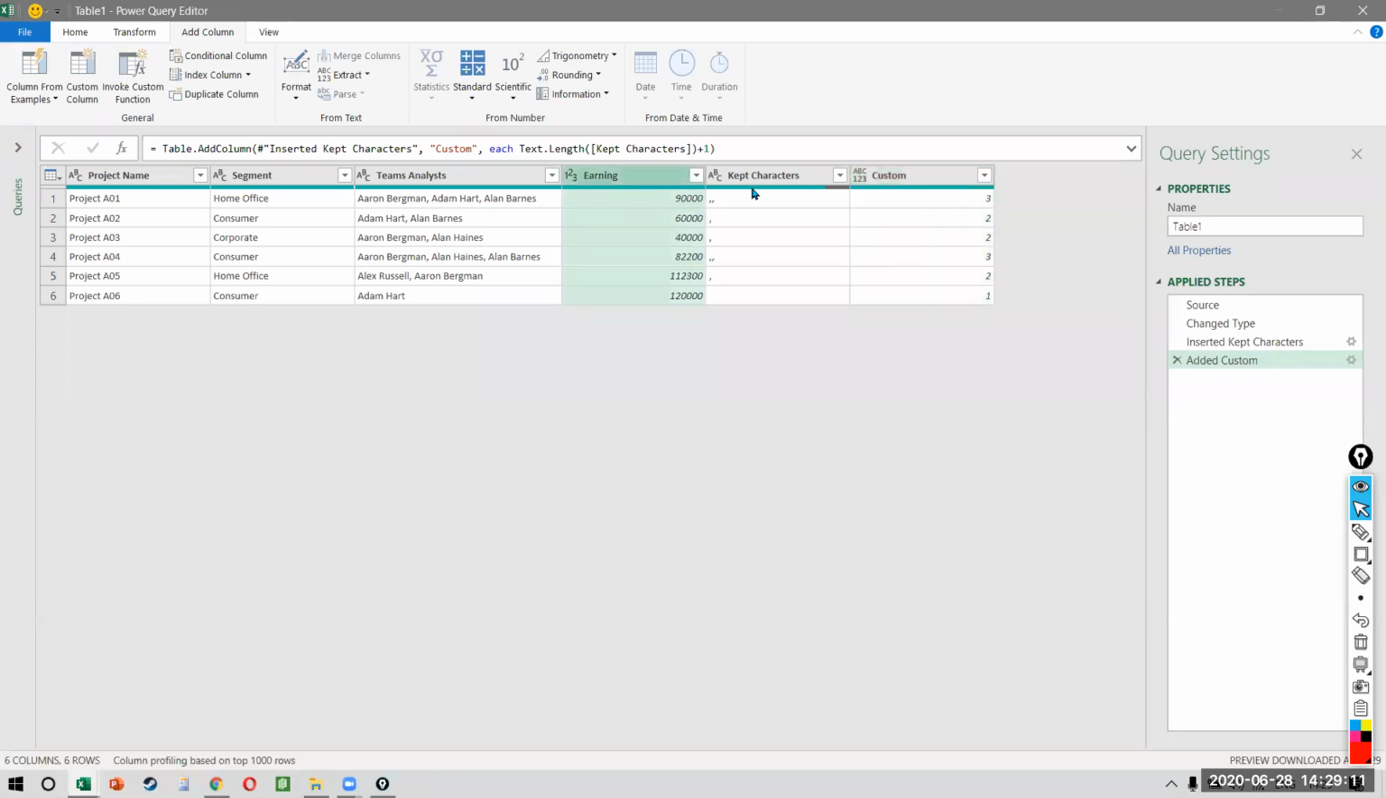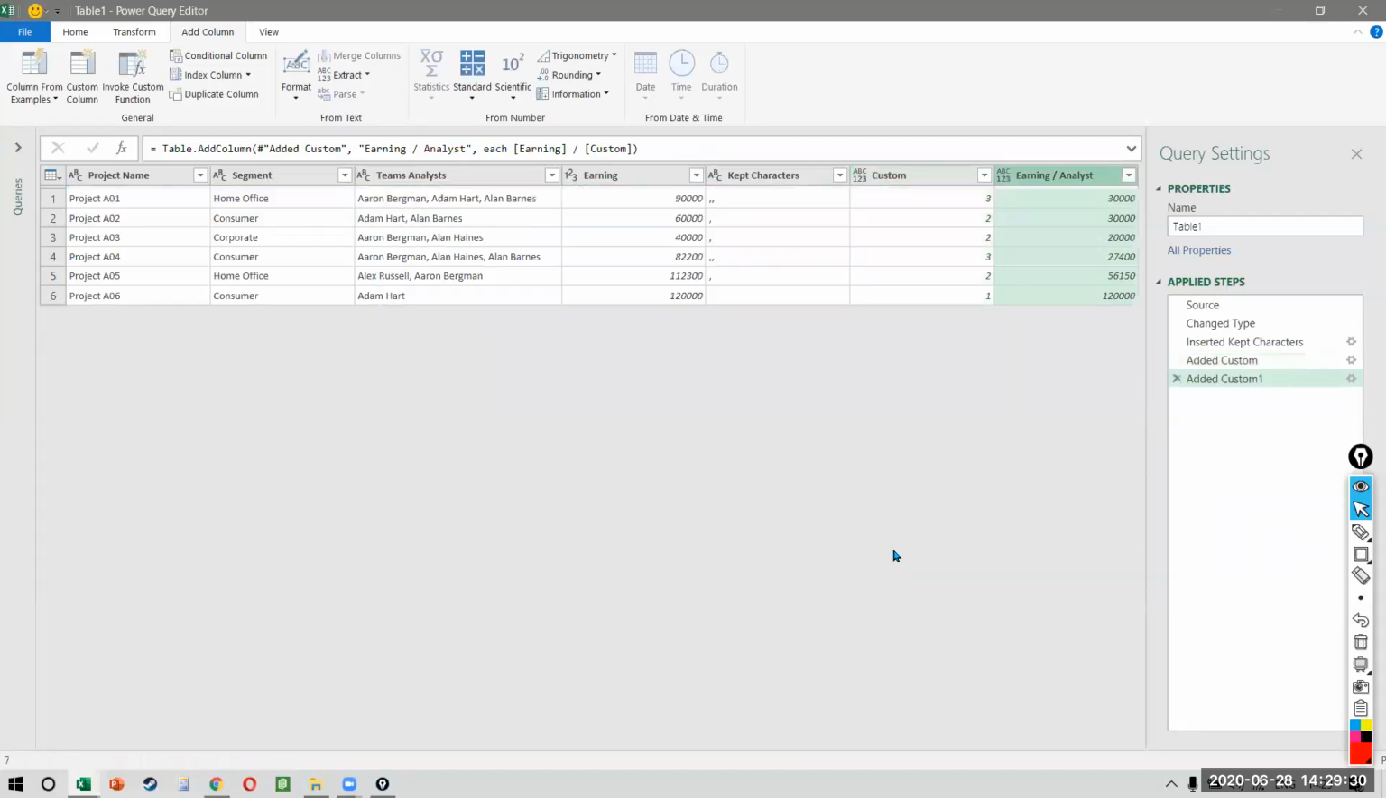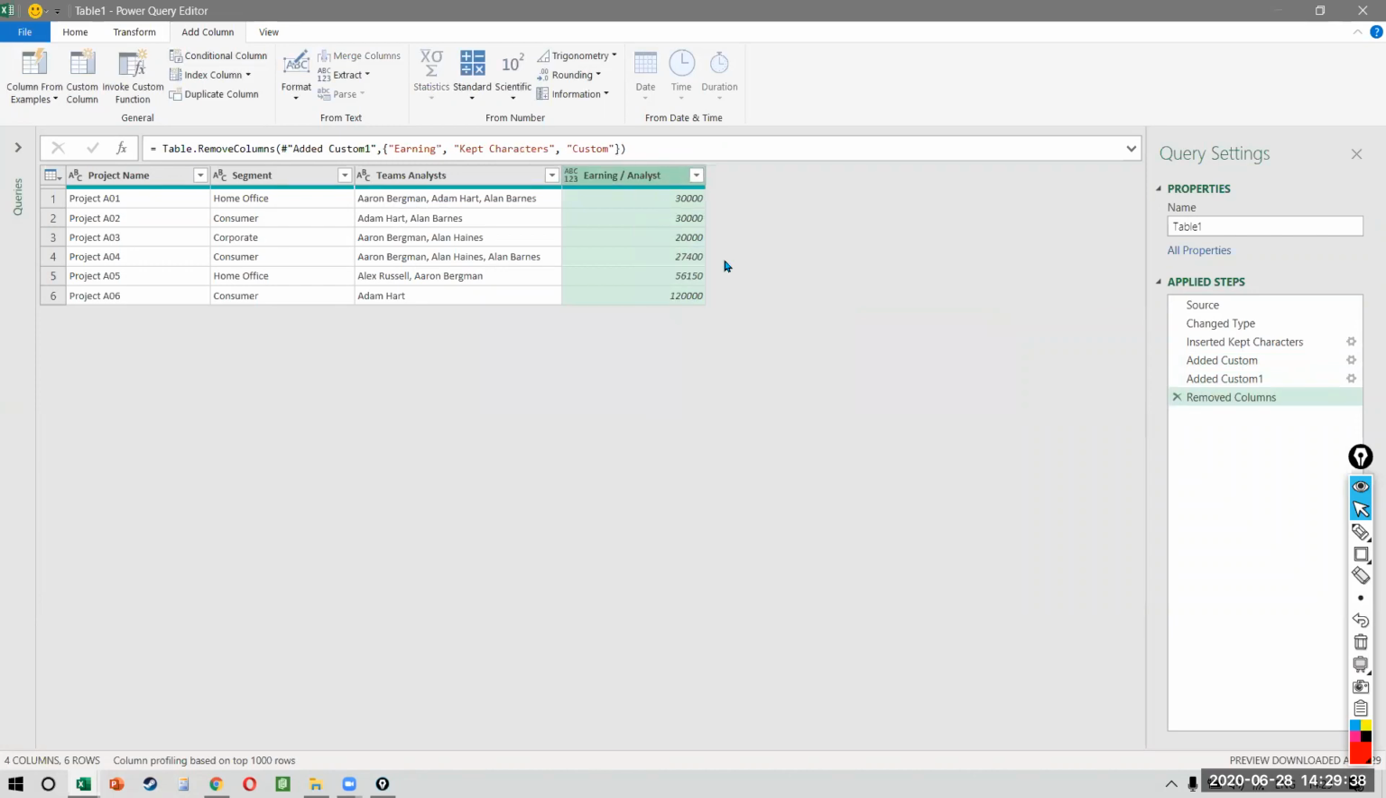Now I need to divide earning by the number of analysts. So I can add column, custom column, and here we say the earning per analyst is how much? My earning per analyst is the total earning divided by the custom, which is the number of analysts. And that will give me the earning per analyst like this. Now we don't need this, and this. So I can remove all these columns because this is exactly what we wanted. This is the only thing we wanted. So we are getting there. We have somehow managed to find the earning per analyst dependent on the number of analysts who are there.